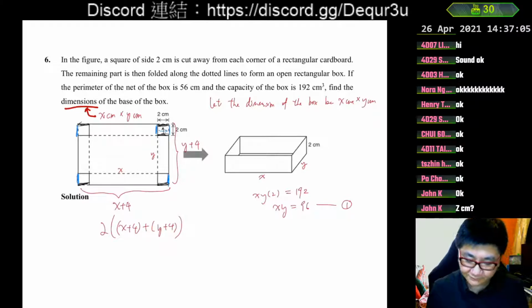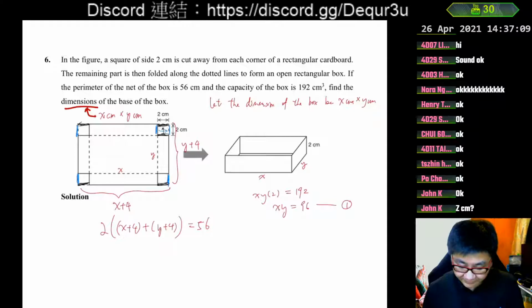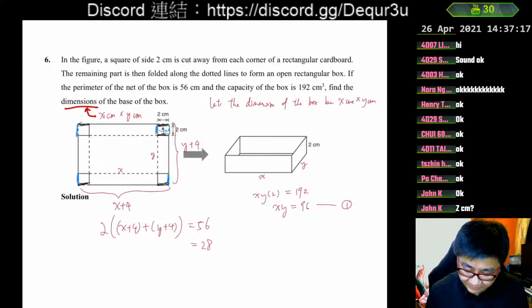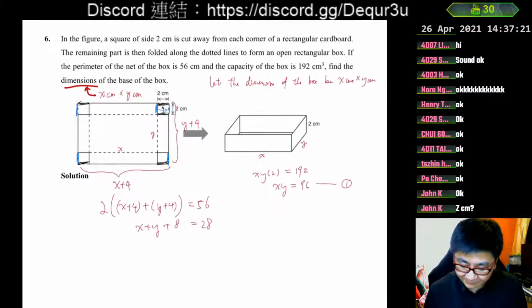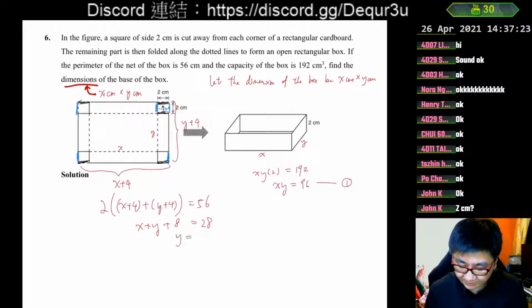The perimeter for the rectangle is 56. Simplifying, we can divide the 2 to the other side first, so it becomes 28. And the bracket inside will be x plus y plus 8. To make y the subject, it will be y equals negative x plus 20. Then it is equation 1.